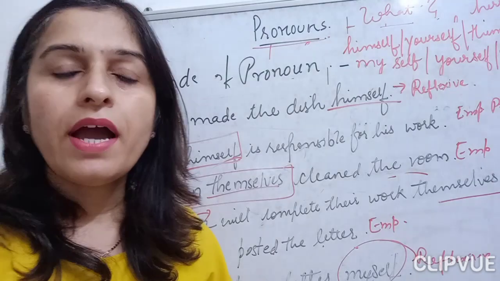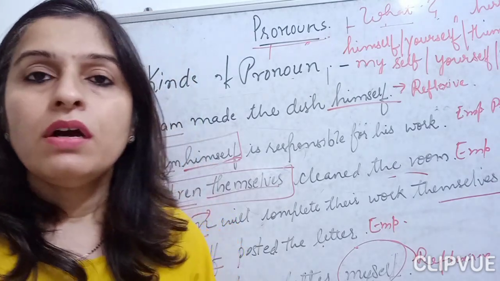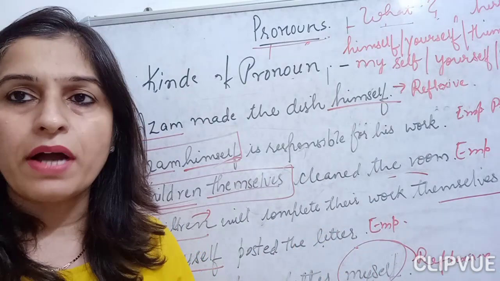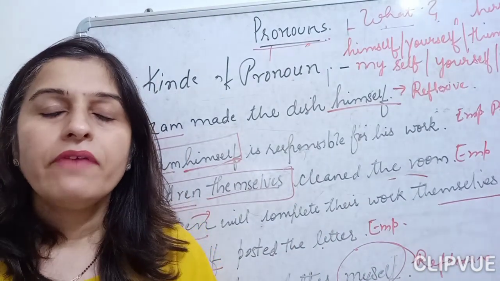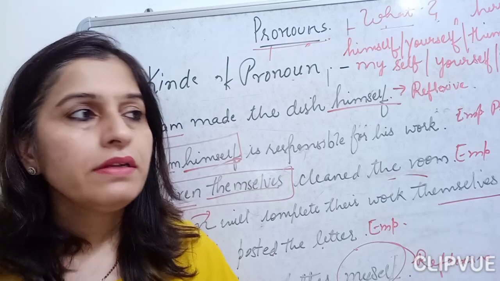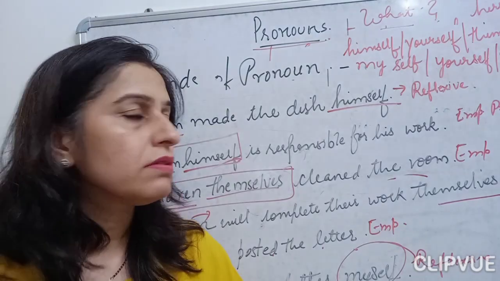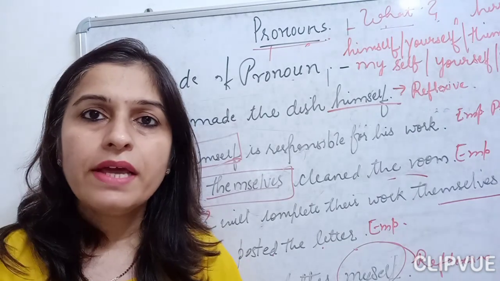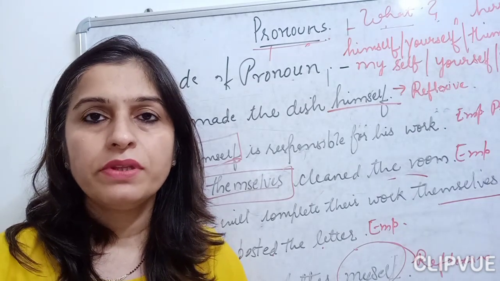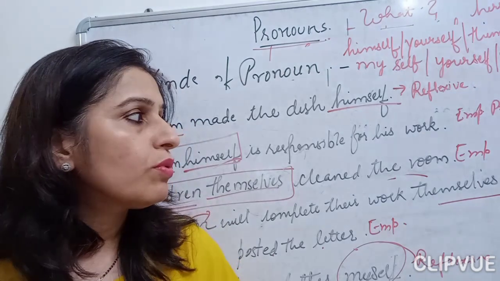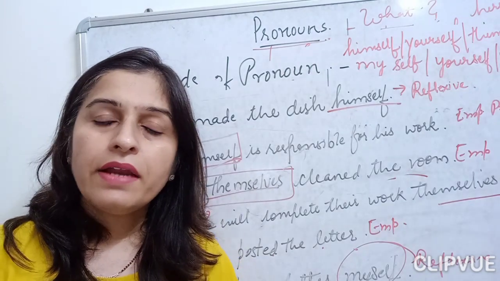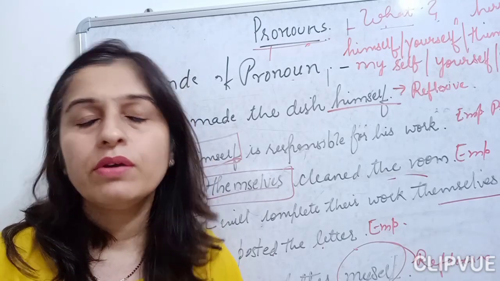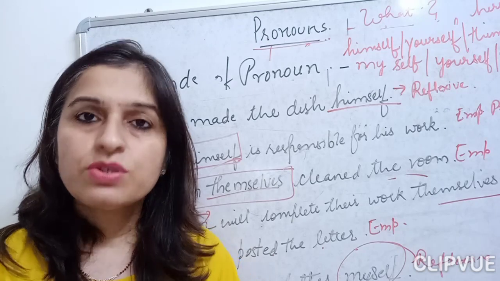So today we have done 6 kinds of the pronoun and completed this pronouns part. Okay, so today we have completed our pronouns, and in the next class we will be continuing with the pronouns as well as we will start with the tenses part, children. So go through the video and try to understand by watching the video what we have done in today's class.